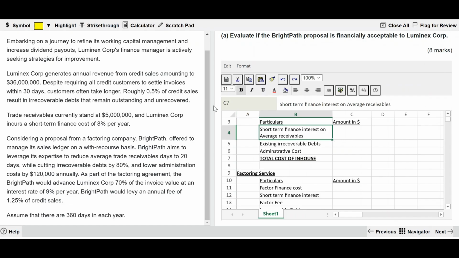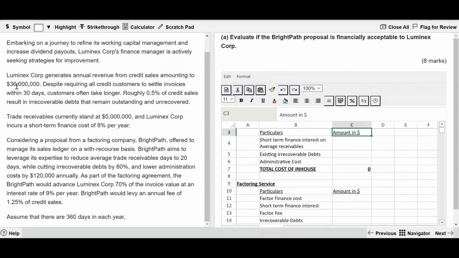Now let's go through the question in order to fill this up. The first point, Luminex Corporation generates revenue from credit sales amounting to 36 million. This is the annual credit sales. We will require this in a couple of places. So let's fill all those places where we will require this 36 million.